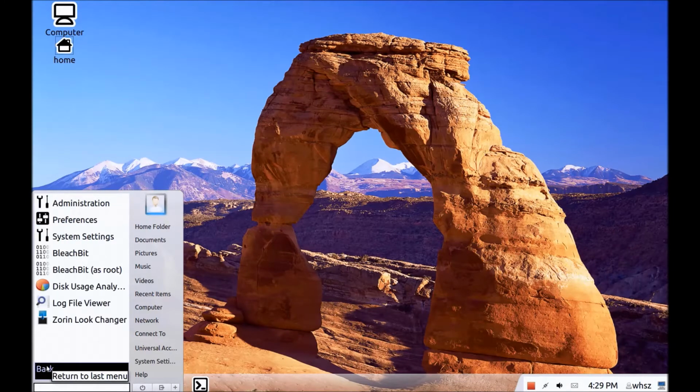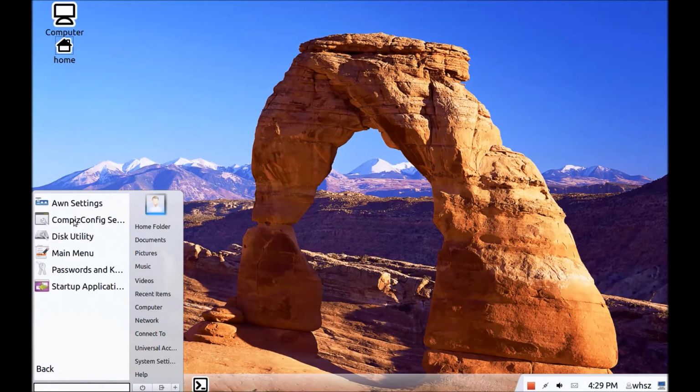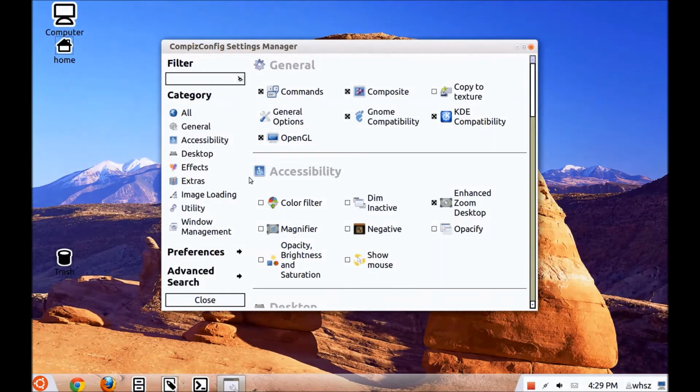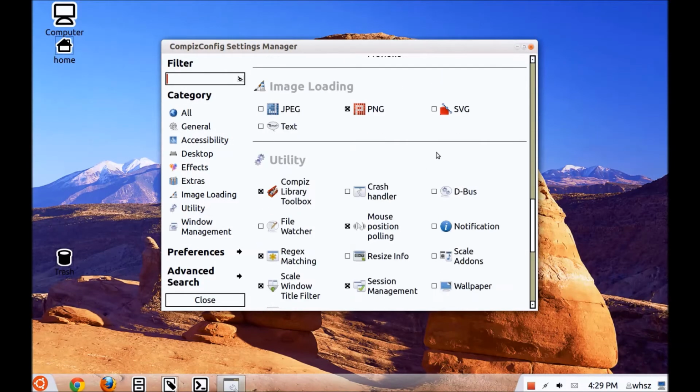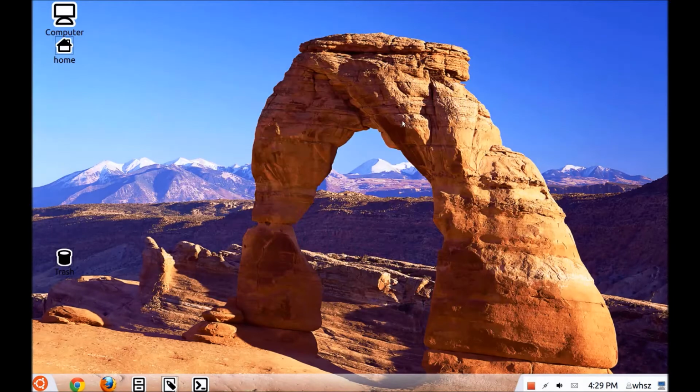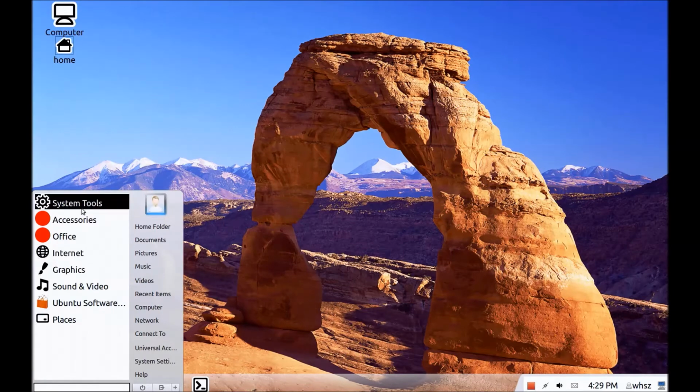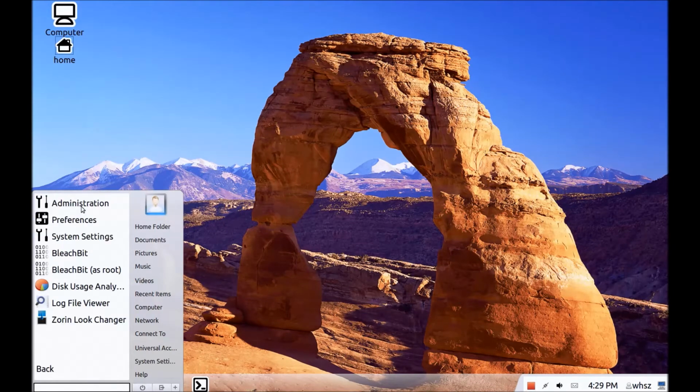Okay, now let's go back here and go to preferences. On settings, well, this is for certain settings. I don't want to go into that. You can configure a lot of things in Linux. Just to give you an idea, there's pages and pages of configuration possibilities. Don't want to go into that either. That would be more than we can cover today.